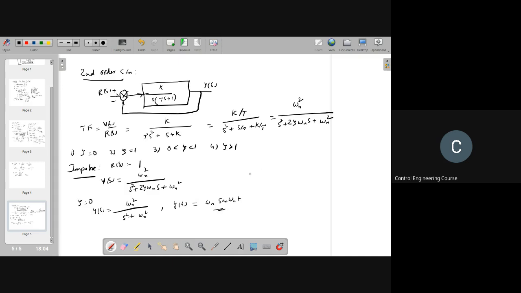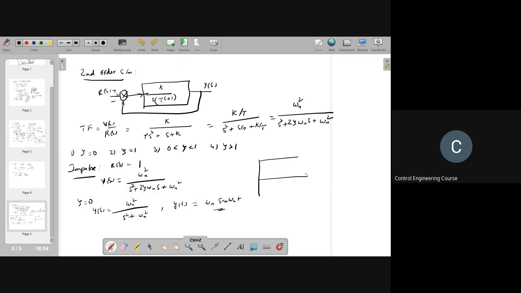So for the input, what you are getting is a sinusoidal signal of magnitude omega n, like this.